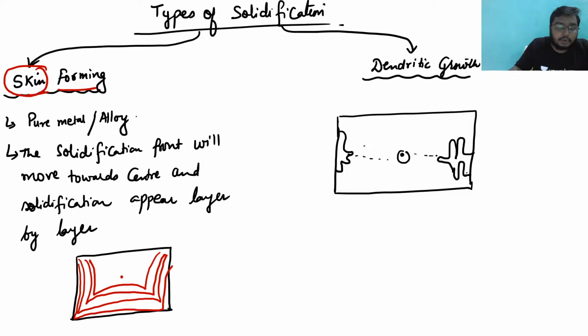So this is the dendritic growth, right? I think the types of solidification are clear to you, right?